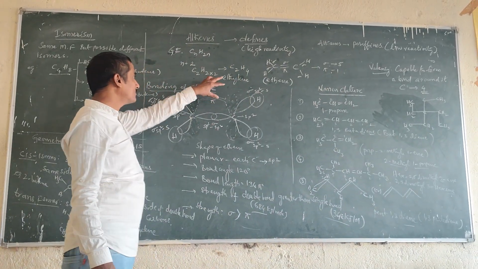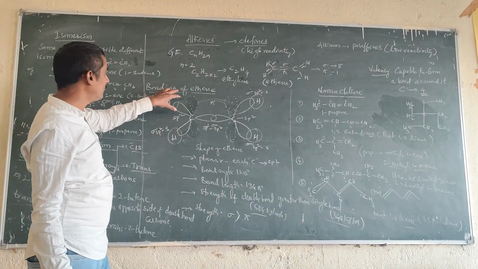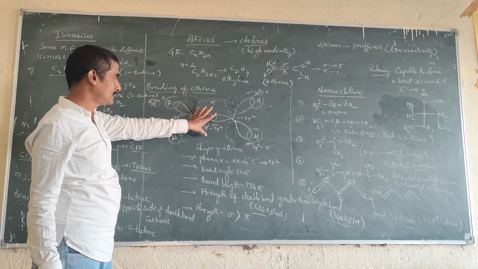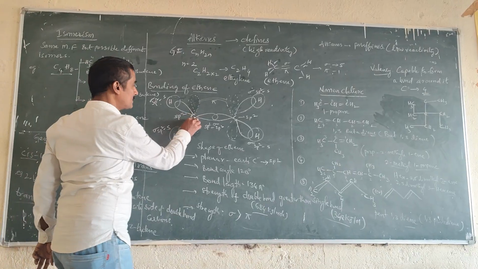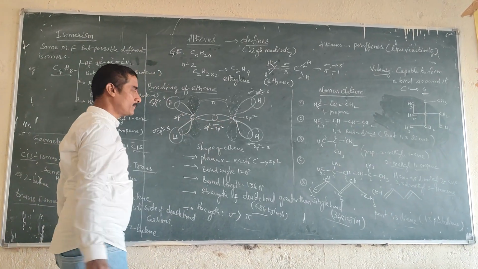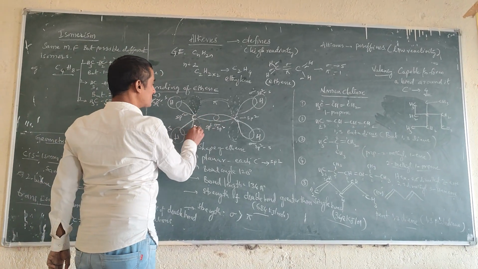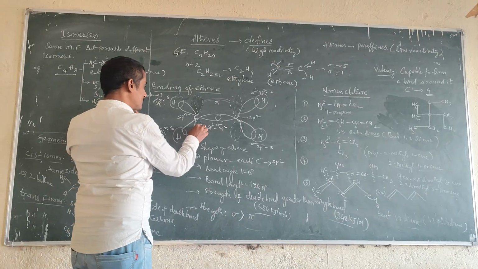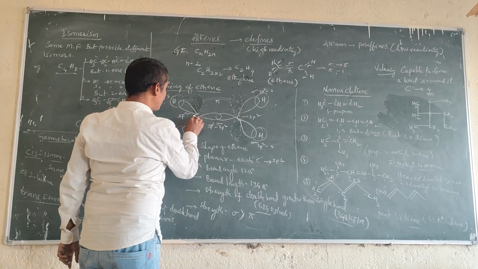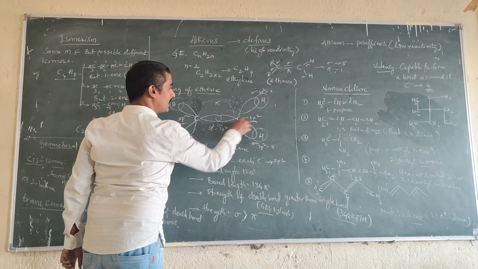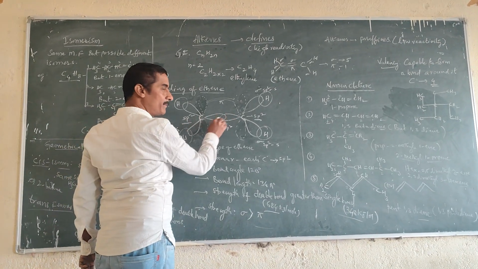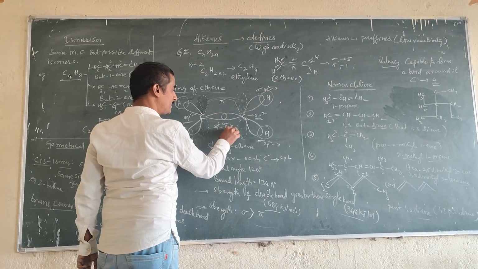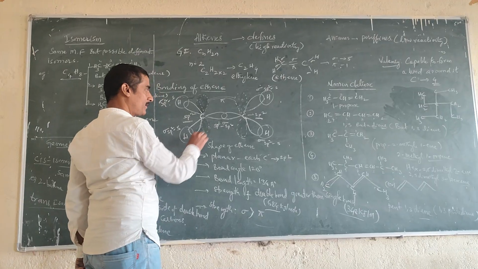Now we are going to see the bonding of ethene in this particular structure. Just observe here, how is this bond formed? These are the 2 carbons, and they are going to form a bond. Each one is an sp2 carbon, which can form a bond: sigma sp2-sp2 carbon bond formation.